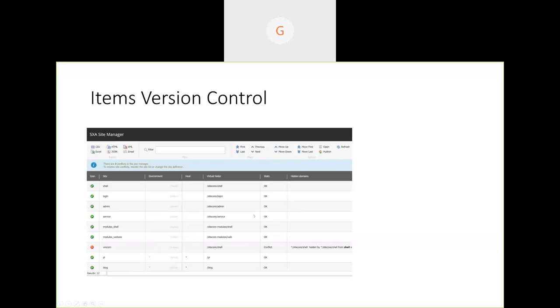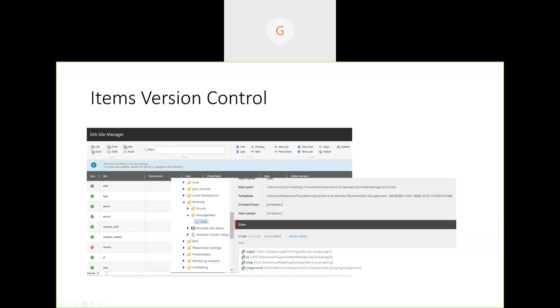But when we make these changes, where will it save? If you notice here, system settings, foundation, experience accelerator, multi-site, management, and sites. This is where it will save the order, so that if you want to version control, we can serialize this item. So this is one challenge while you are working on SXA. You need to know the structures, so that you know which items to serialize.